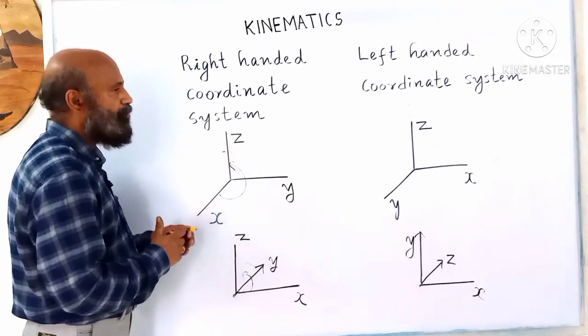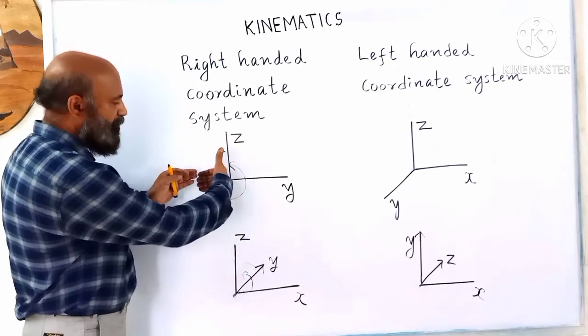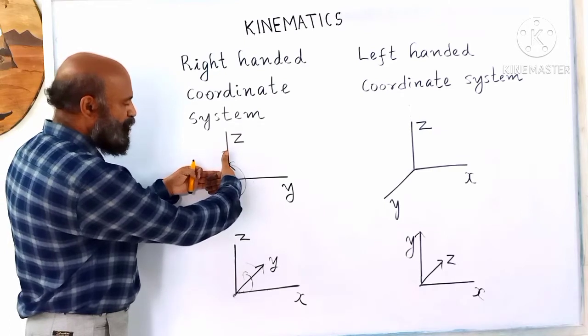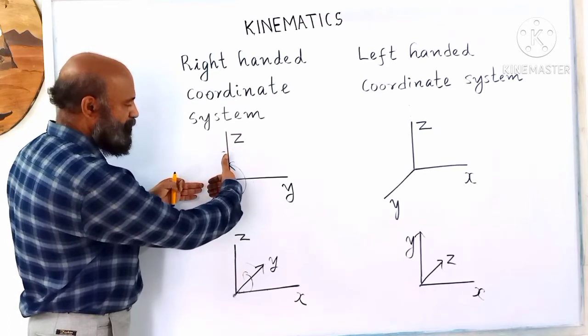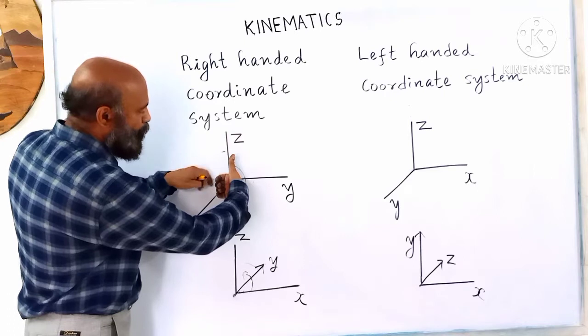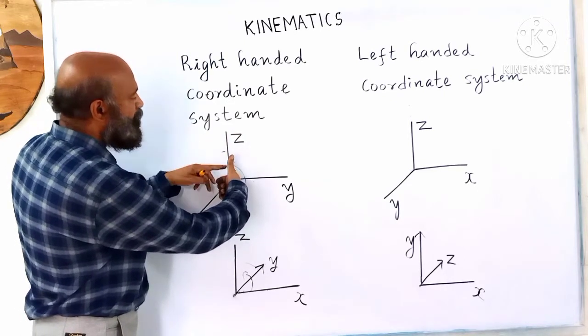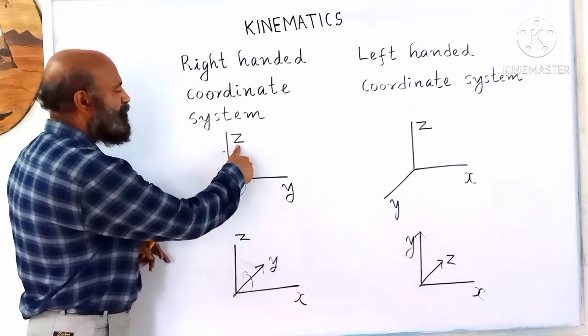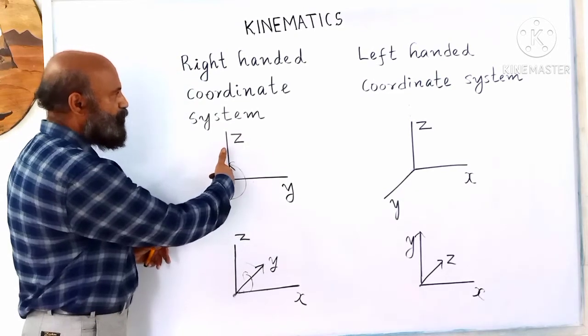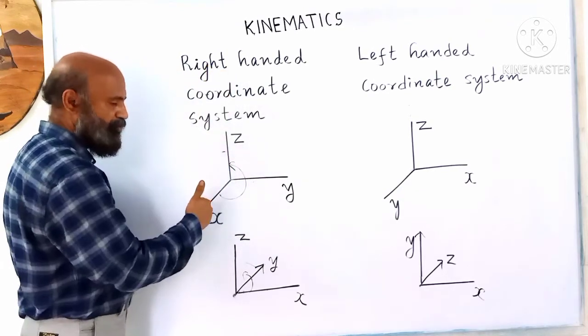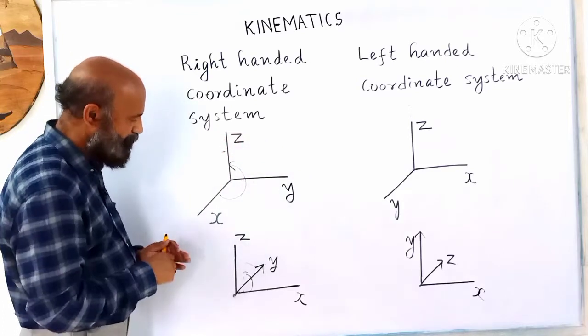Place your right hand such that fingers are in the direction of the positive x-axis and rotate towards the y-axis. So the thumb is in the direction of the z-axis. That's why it's called a right-handed system. You have to use the right hand.